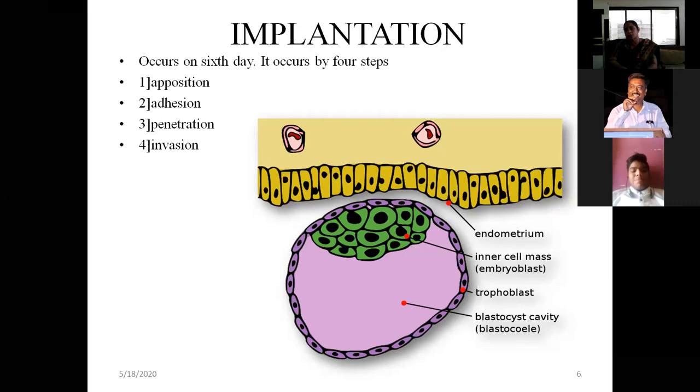So implantation occurs in which part? Implantation occurs in the compact layer of the secretory endometrium. As you know, the endometrium is divided into three parts: the compact layer, the middle spongy layer, and the basal layer. Implantation occurs on the compact layer of the secretory endometrium, that is, the superficial layer of the endometrium.